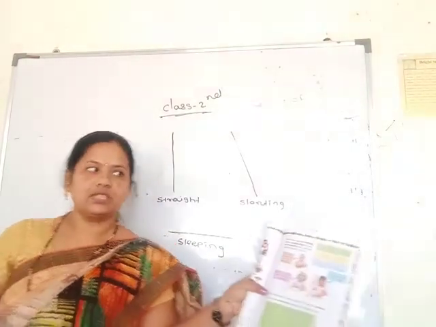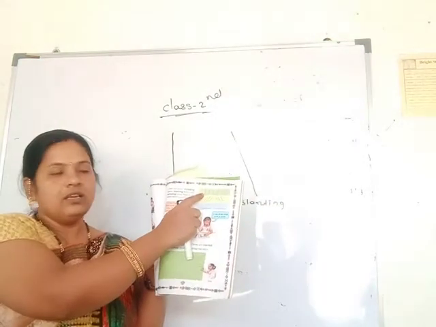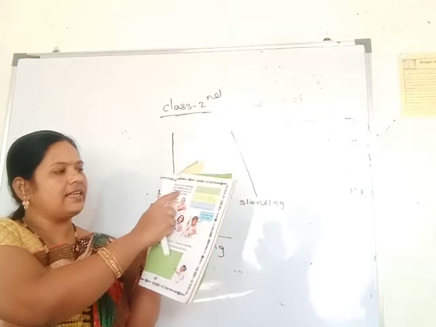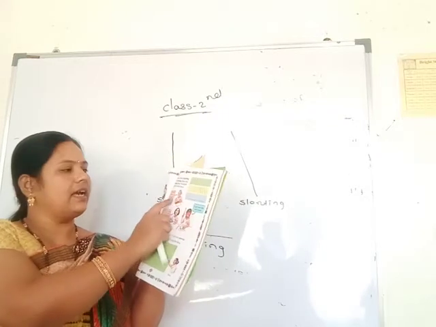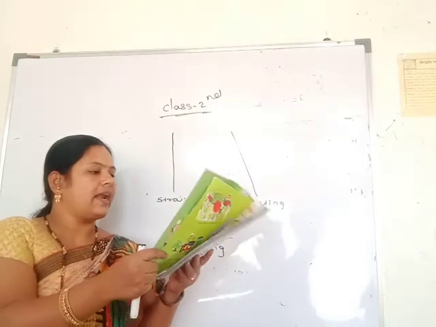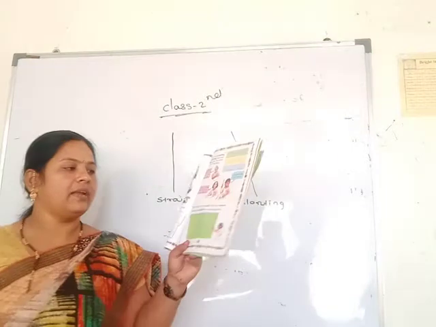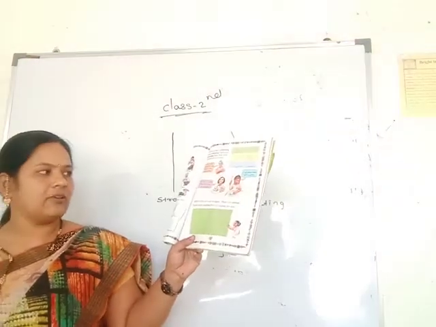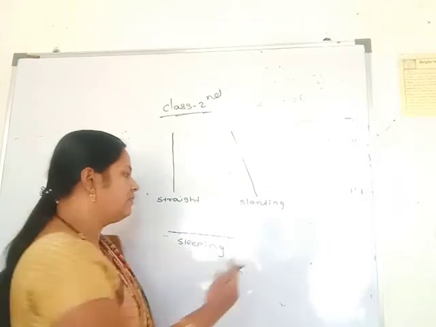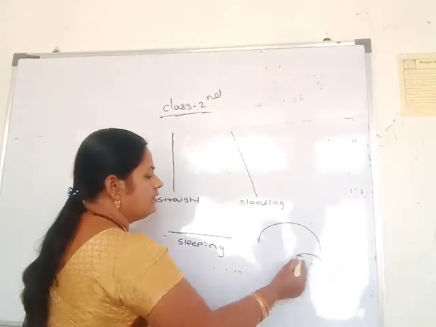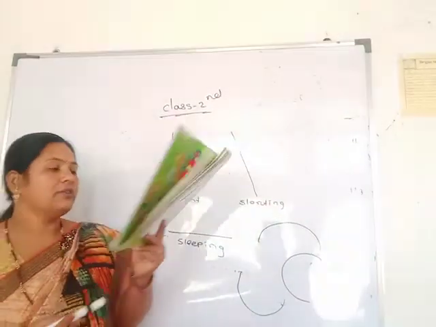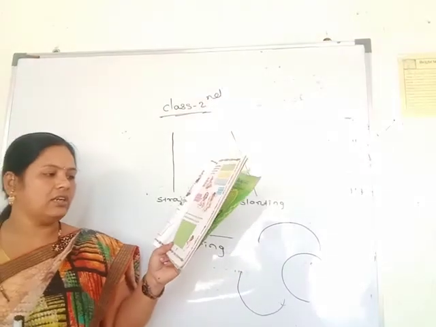Here are some standing lines. You see this standing means these vertical lines. And slanting lines, these slanting lines, and sleeping lines, these horizontal lines. I can draw lines with the side of my pencil box, and I will try to draw lines with only my hand. Then Ekta's lines are not straight, these are curved lines. You see these curved lines. You can draw more curved lines by joining the dots.